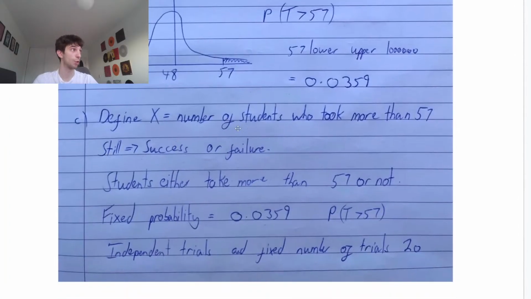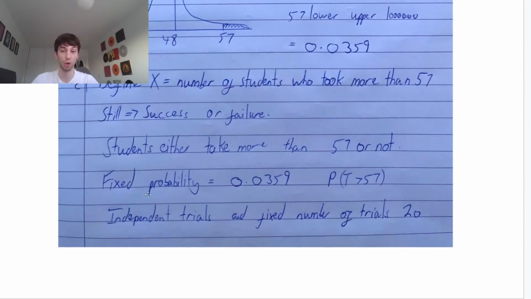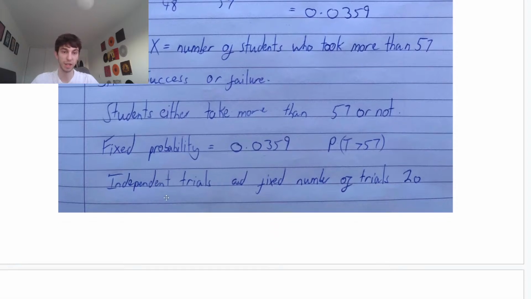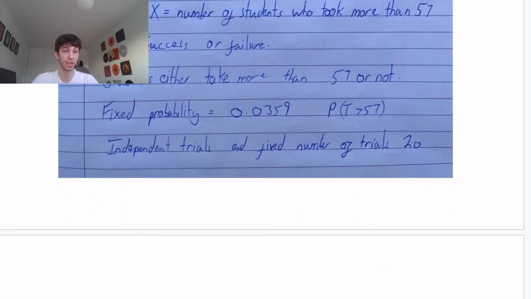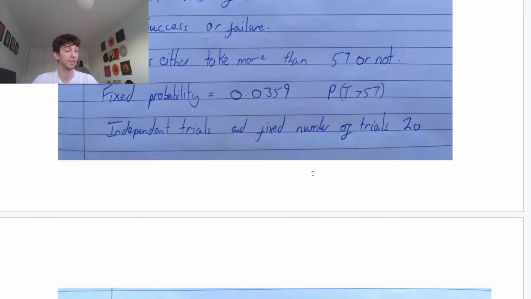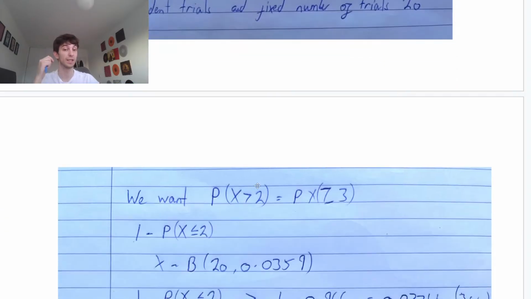Once again, we have a success or a failure. They either did or didn't take more than 57 minutes. The fixed probability from part B is 0.0359. That's the probability T is larger than 57. We have independent trials, a fixed number of trials, and a fixed probability. The number of trials was 20, they told us. We want the probability that X is larger than 2.